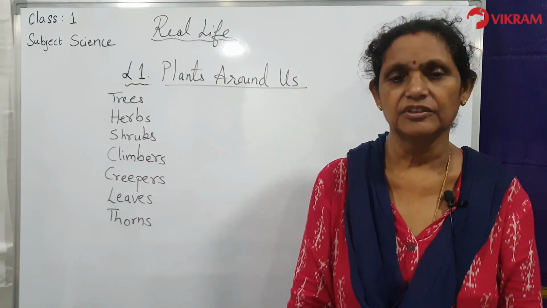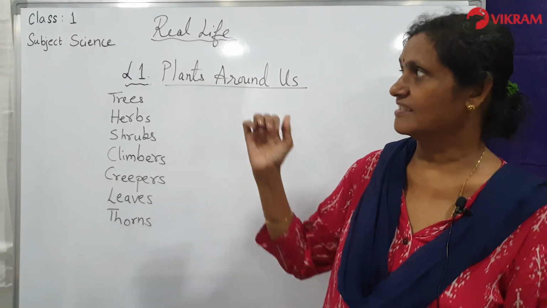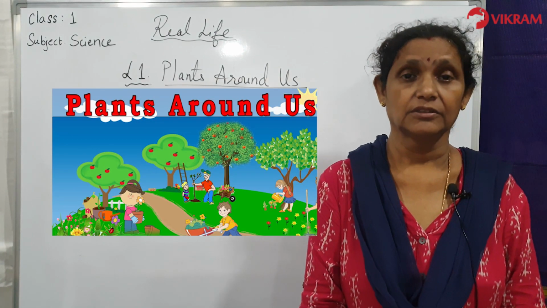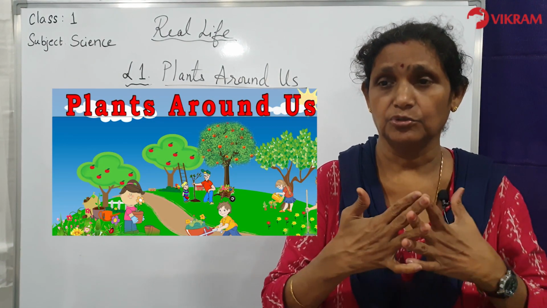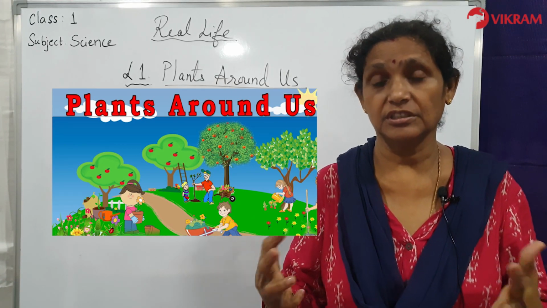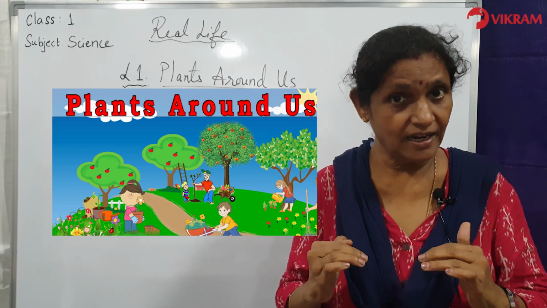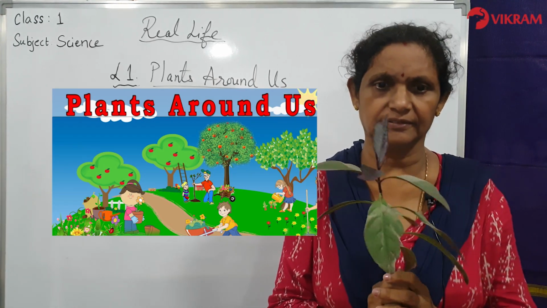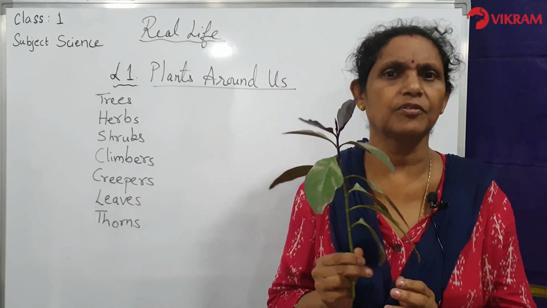Good morning children. So today we are talking about science, class 1, plants around us. So children, you have seen so many plants around us. I am sure near your house also there are some big plants, some small plants. You have seen so many varieties and so many colors of plants. So there are so many types of plants.